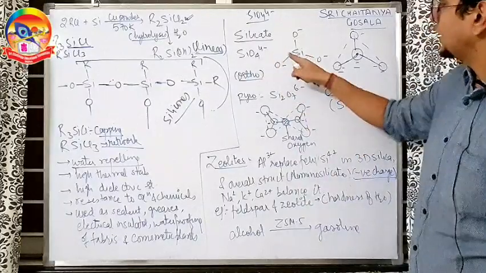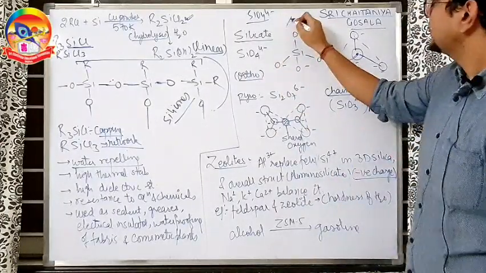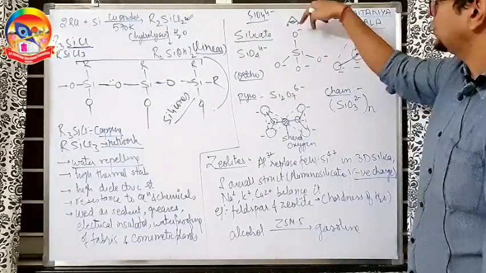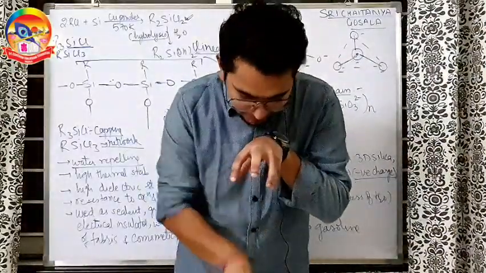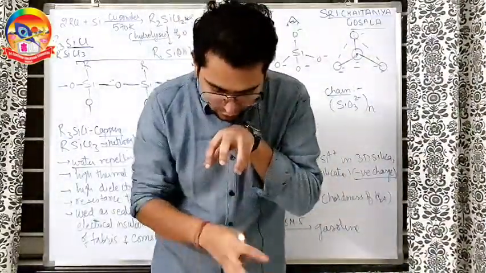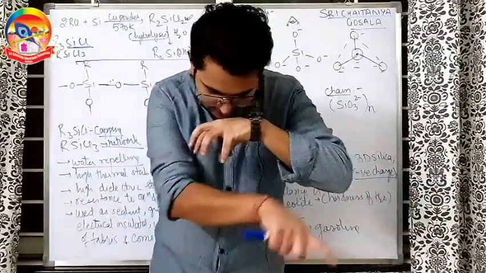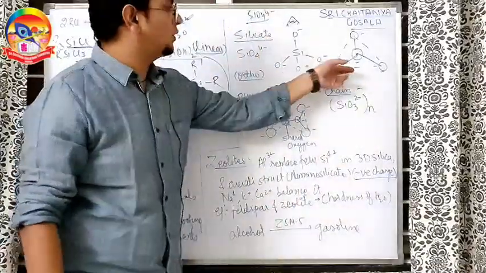So the silicate I can represent like this, Si with four O's. Now imagine you are seeing it from the top. From the top, you are the observer. So what you will see is one O minus. Below that, one silicon will not be visible because O is very close to your eyes. You will see 3 oxygen as well. So what will it look like? It will look like this triangle.